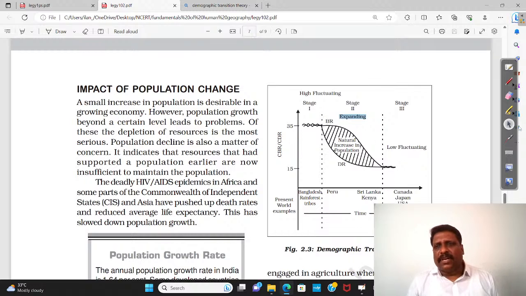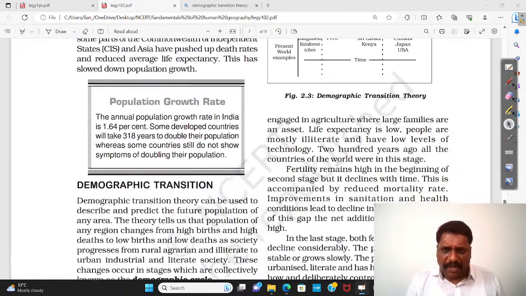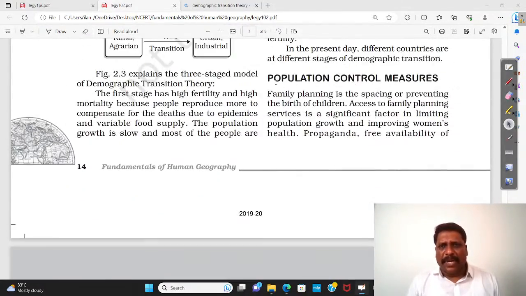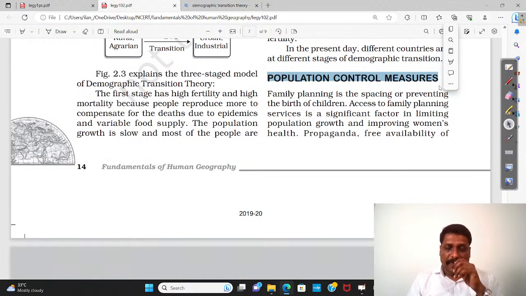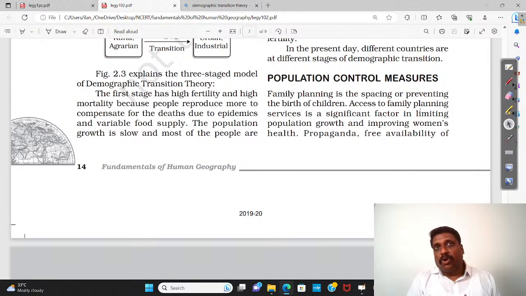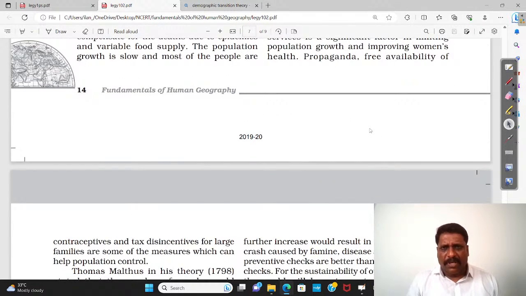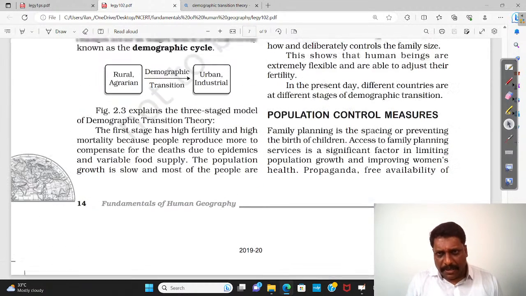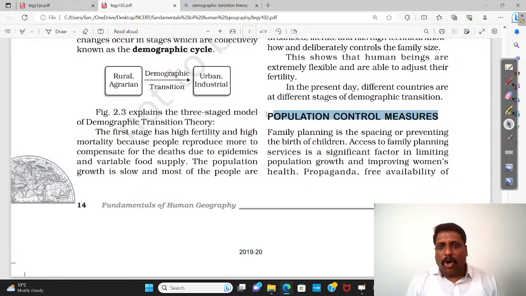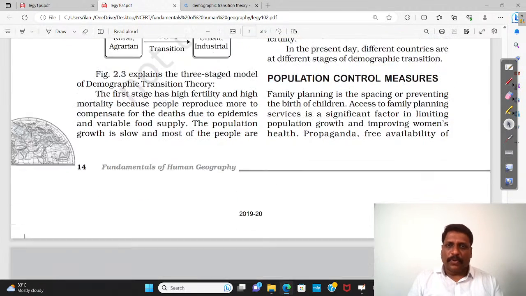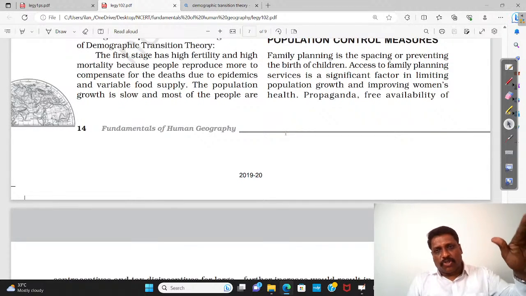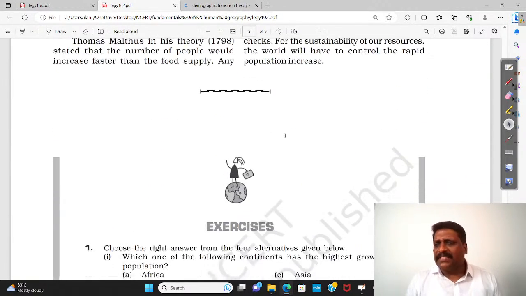Now, what exactly do the different stages of this demographic transition model talk about? Somewhere we have an idea about population control measures. Ethically, what are the policies that antenatal countries will be following? Obviously, it is all to reduce the fertility rate, to reduce the birth rate. Certainly, population shall not be reduced by increasing the death rate. So fertility rate or birth rate has to be decreased in an accepted manner.